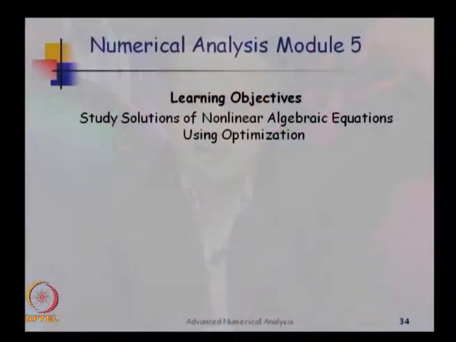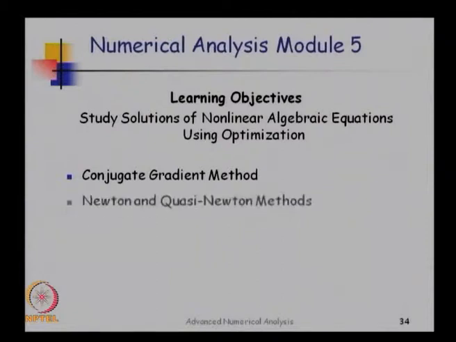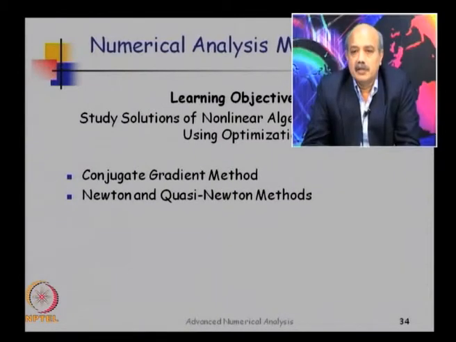We then move on to solving nonlinear algebraic equations using optimization. Numerical optimization is a powerful tool which is used for solving nonlinear algebraic equations. One of the popular methods in this class is the conjugate gradient method. We will have a brief look at it. This is a gradient based method.